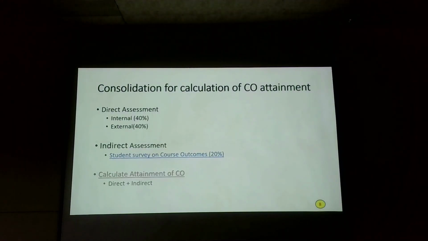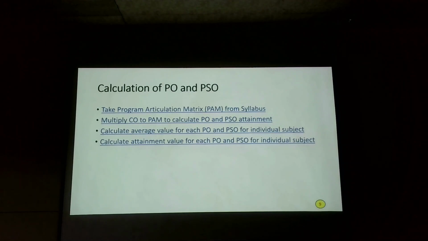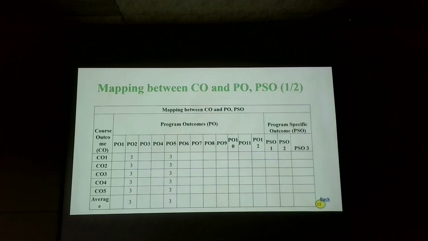Next slide. Now we have to calculate the PO and PSO. So the program articulation matrix, PAM, is available from the syllabus. We have to take that one. Click that one, first one. Okay, this is the program matrix for PO2 and PO5. So by referring to the syllabus, you should take this PO and PSO matrix. Okay, click back.